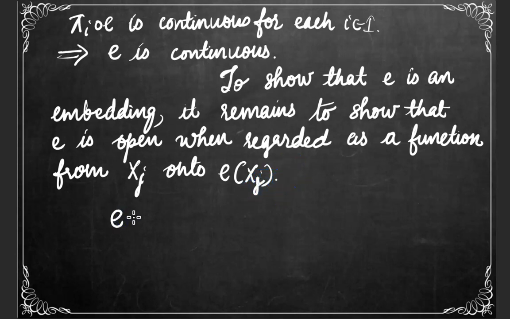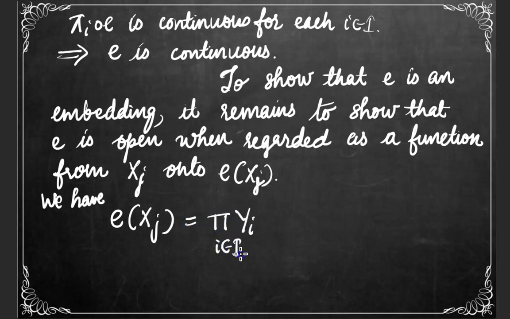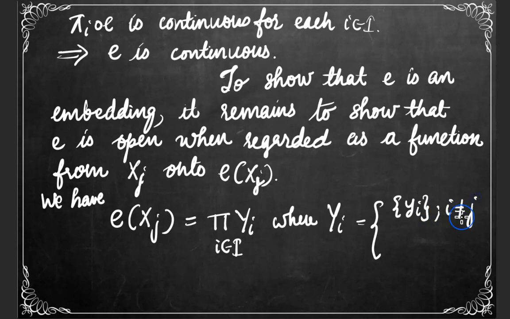From the definition of E, we can observe that E of Xj, the collection of all images of all points of Xj, is in fact a box product Yi, where Yi, the collection of ith coordinates of all points of E of Xj, will be equal to the singleton set {yi} when i is not equal to j, and when i is equal to j, Yi is equal to Xj itself.